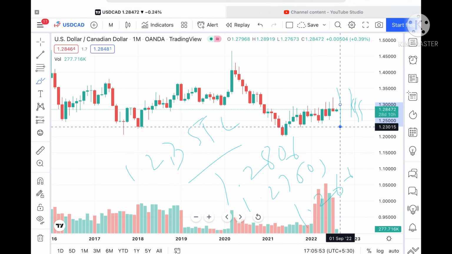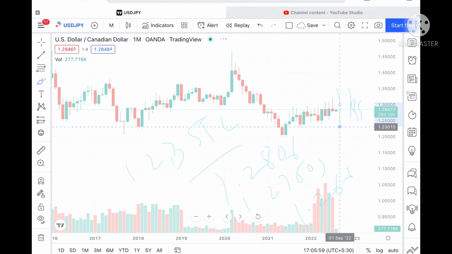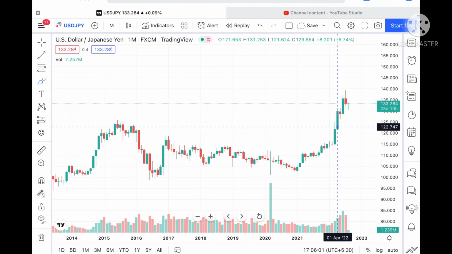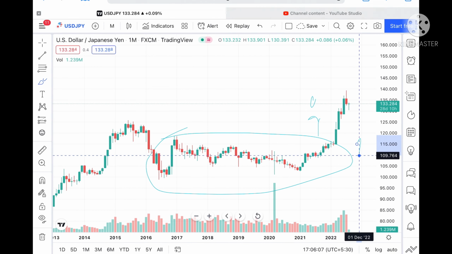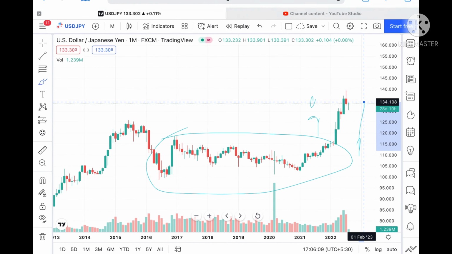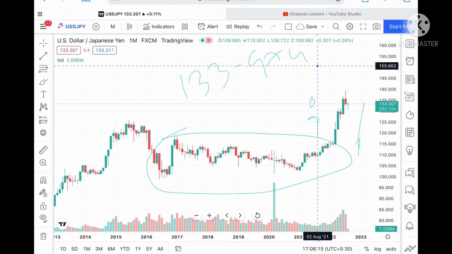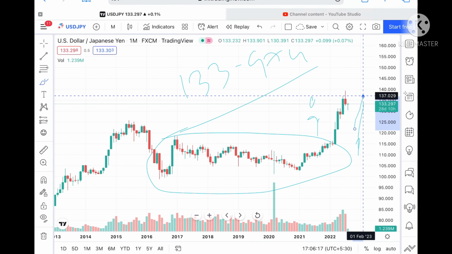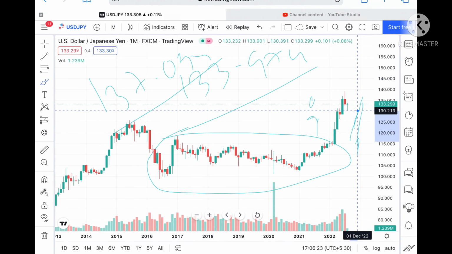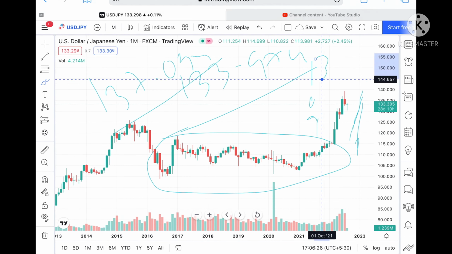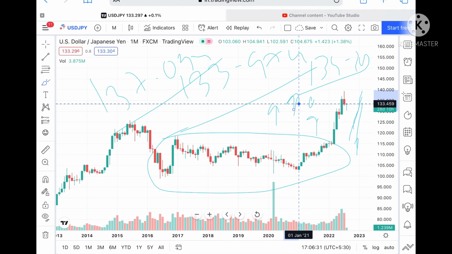Now if we talk about USD JPY, after this particular zone has moved upside, it is currently trading at around 133.284. Suppose if this level sustains, it can go further high towards a level of 133.974, and from there it can move further high towards a level of 137.094. Suppose if that level goes upside, then it can touch a level of 139.302, and then further upside for the USD JPY.